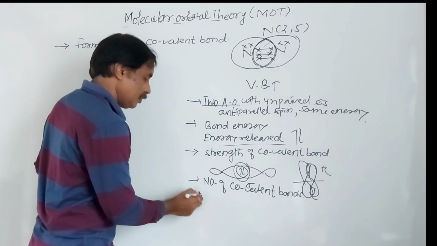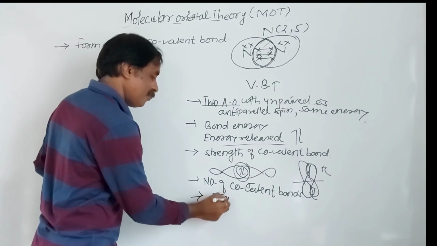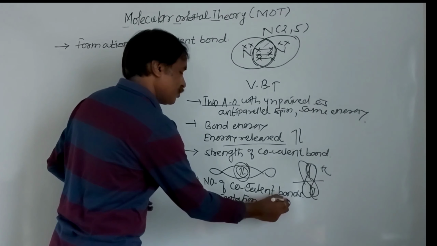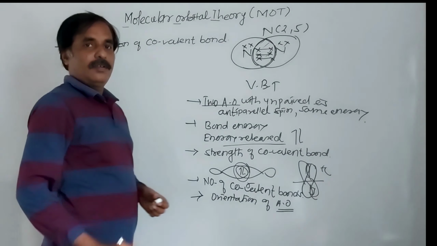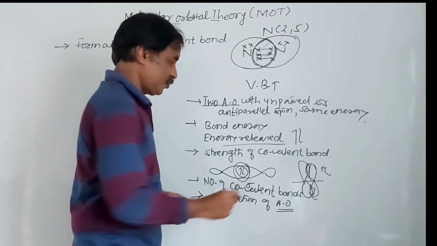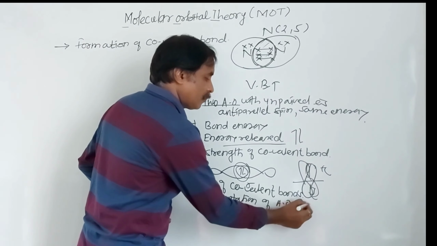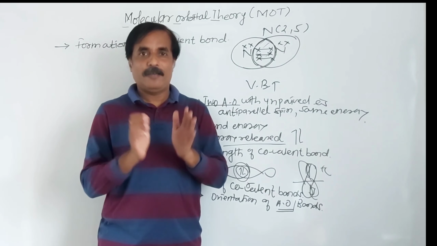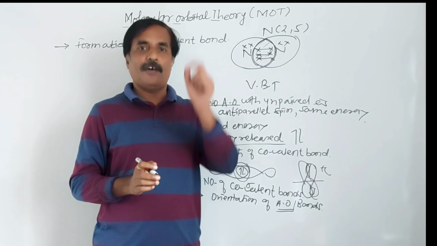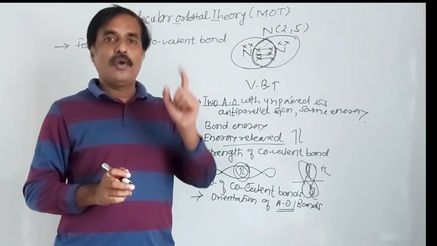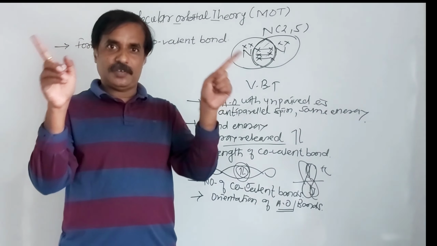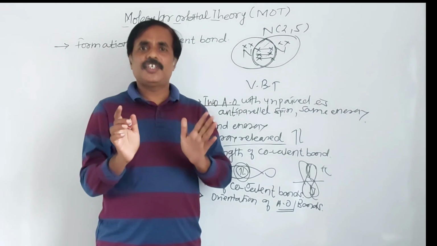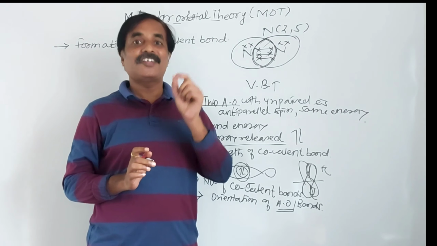Next and last, that is orientation of bonds. Remember, when there is overlapping between atomic orbitals, after formation of bond, the orientation of atomic orbitals in available space is such a way as to minimize interaction.